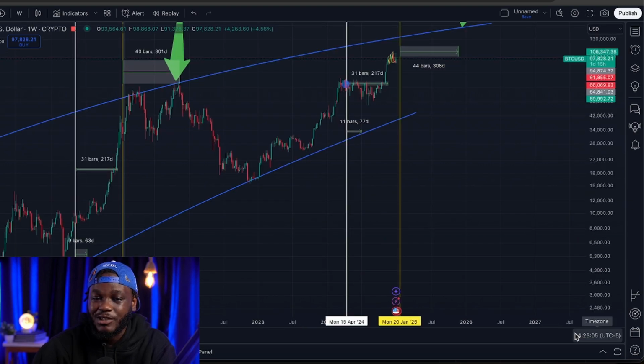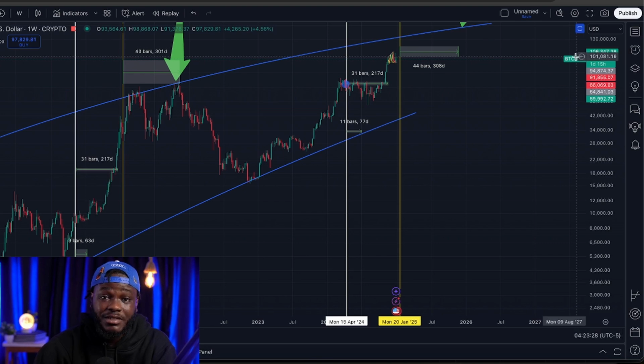I really think this is not something to ignore, as this is something that has repeated over time. Now, they say history does not repeat itself, but truth is, oftentimes it rhymes. From where Bitcoin is right now at 97K, it's possible that we could do a 50% pump to 150. I really do not see that being out of the books. I think it's extremely possible, and I think it could happen.